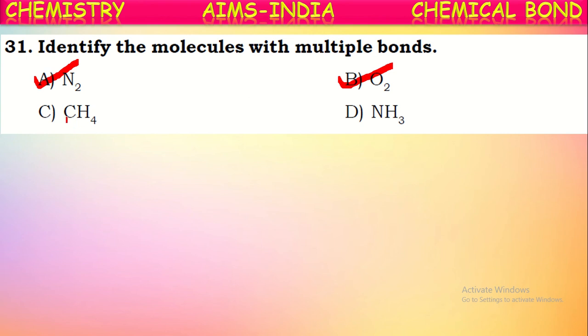Don't be confused here. The methane molecule also has four covalent bonds, but these four covalent bonds are formed between carbon and four hydrogens. Between two atoms there exists only one bond. Between this carbon and hydrogen, only one covalent bond. Between this carbon and hydrogen, only one covalent bond. If between two atoms there is more than one bond, then they are called multiple bonds. In the same way, in the ammonia molecule also, there are three covalent bonds, but between hydrogen and nitrogen there is only one covalent bond. Okay, so these two are the correct answers.